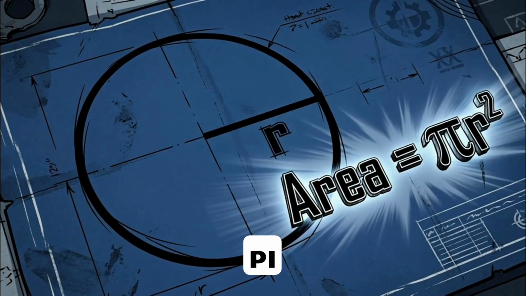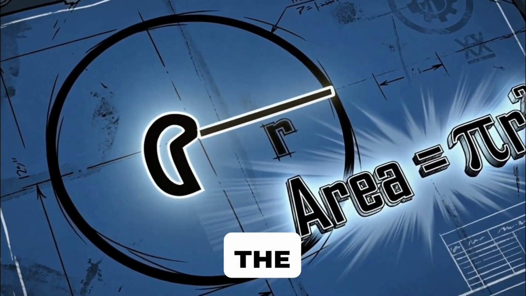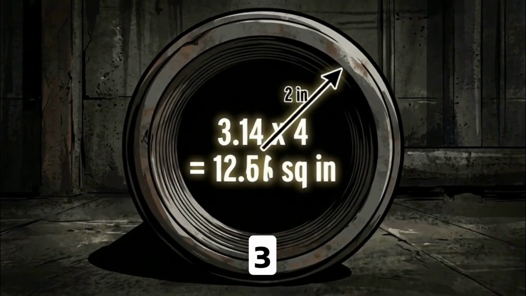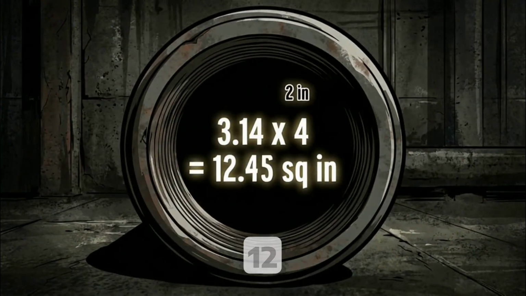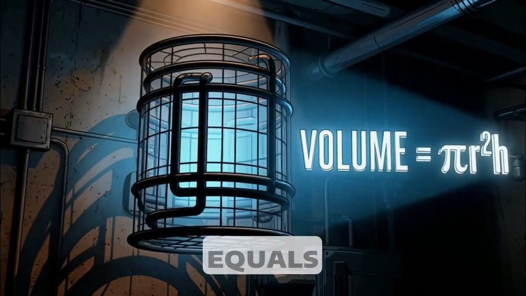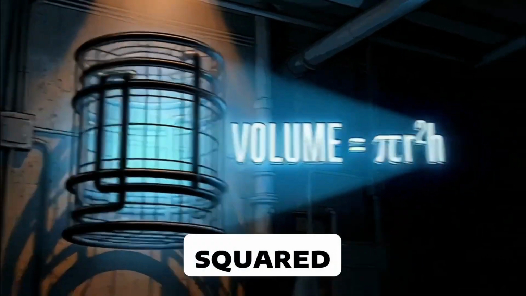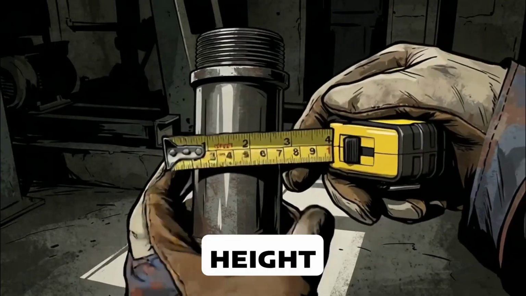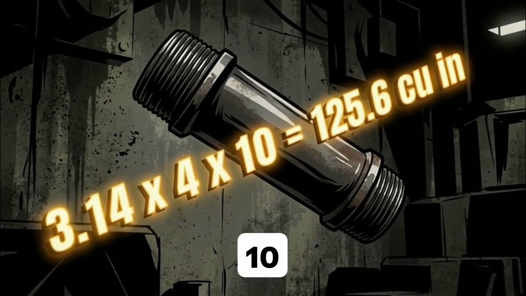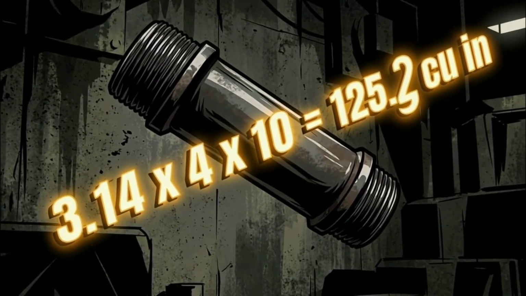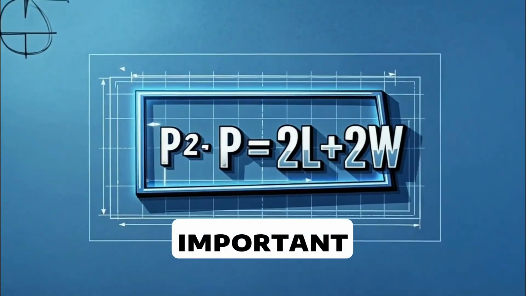Area equals pi times radius squared. If the radius is 2 inches, then 2 squared is 4, and 3.14 times 4 equals 12.56 square inches. For cylinders, volume equals pi times radius squared times height. If the radius is 2 inches and the height is 10 inches, then 3.14 times 4 times 10 equals 125.6 cubic inches. Perimeter is also important.